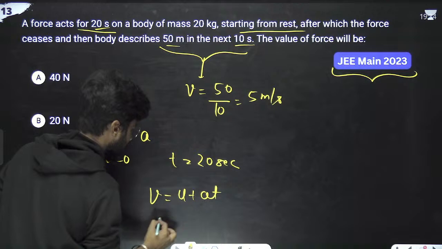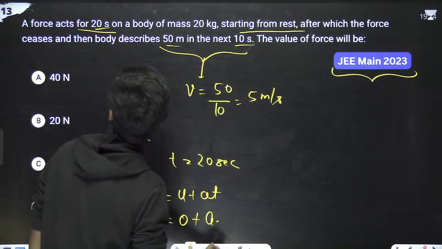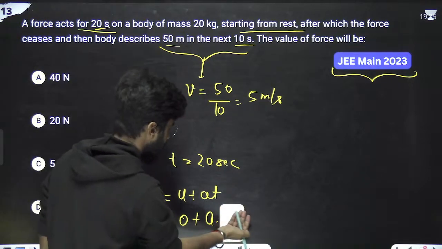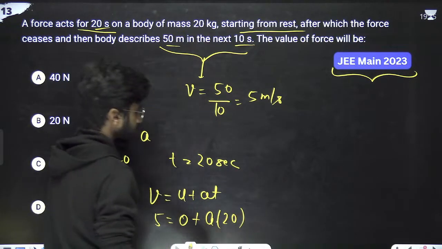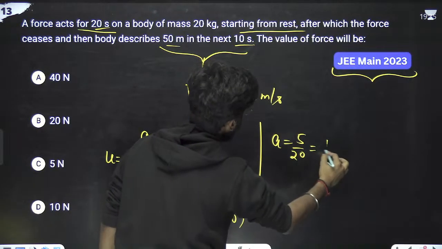V is 5, equal to U, which is 0, plus A, which we have to calculate, and T is 20 seconds, sorry, my bad, 20 seconds. So what is the value of acceleration? Acceleration is 5 by 20, which means 1 by 4.